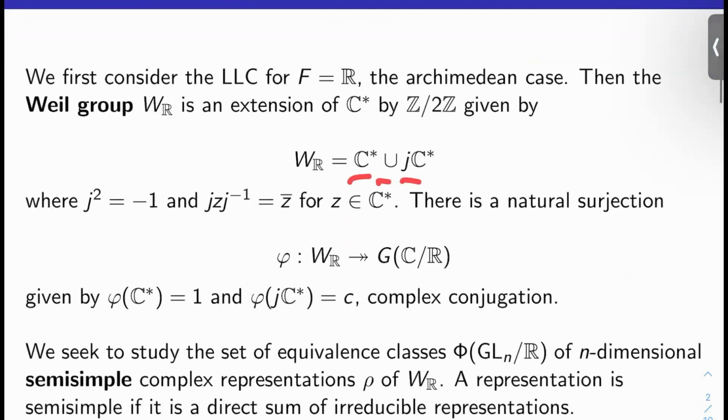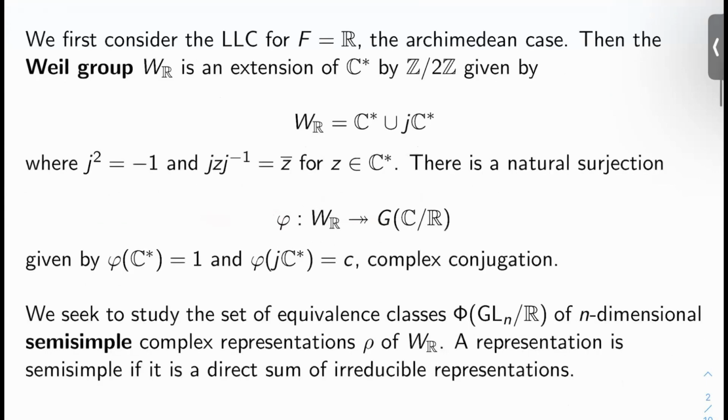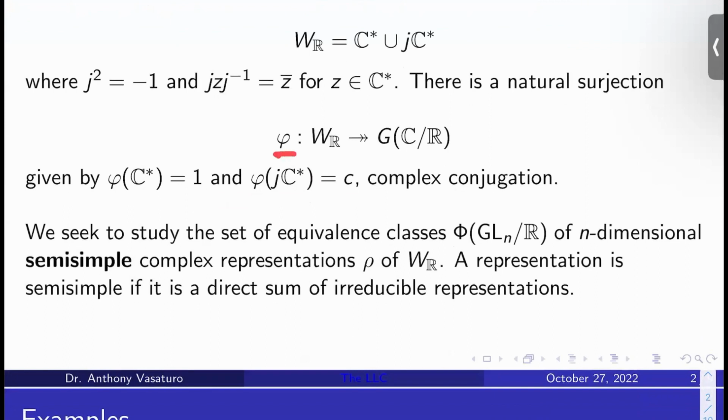What is this J? Well, we'll just say J squared is -1. And we'll also give it the property that J z J inverse is z bar for z in C star. There is a natural surjection phi from W sub R to the Galois group of C over R. What does it do? It sends C star to 1 and it sends J C star to c, where c is complex conjugation.